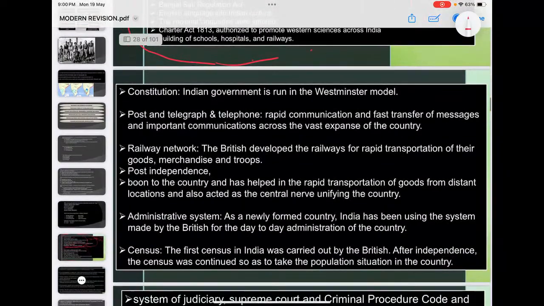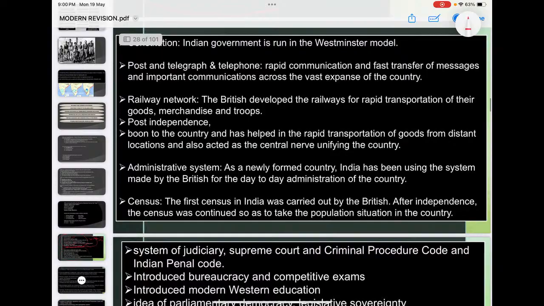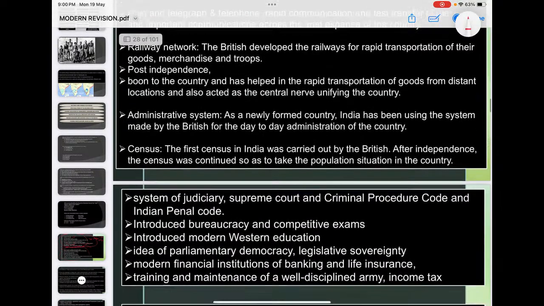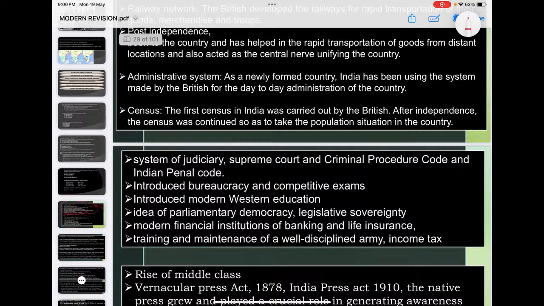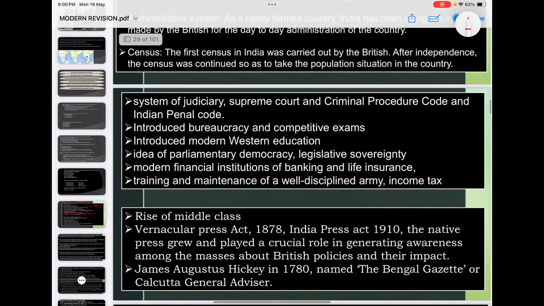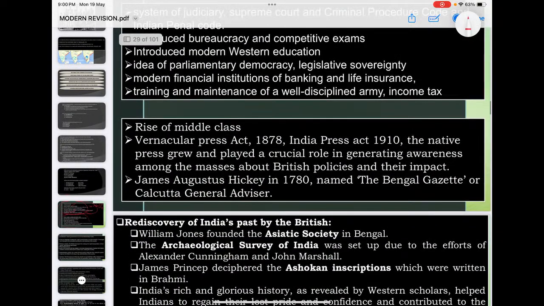Railway networks, constitution, post and telegraph and telephone, and a new administrative system, census, system of judiciary, bureaucracy, competitive exams, modern Western education, parliamentary democracy, financial institutions, training of a well-disciplined army, rise of the middle class. See, all these are impacts, or implications, of British colonialism, negatives and positives, which you have to look at.